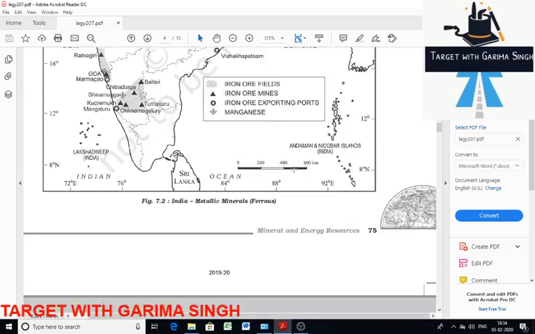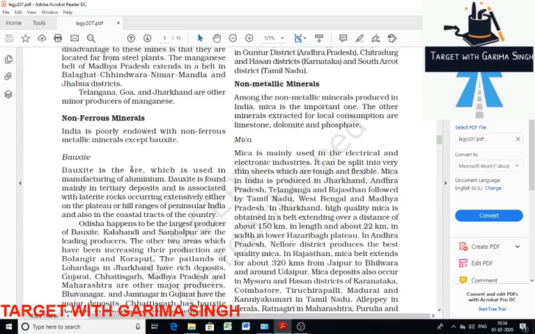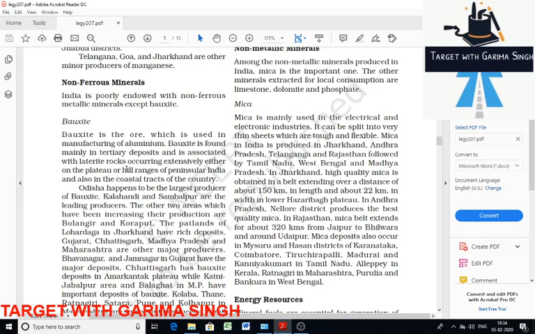Then we will discuss non-ferrous minerals, like bauxite. Bauxite is the ore used to manufacture aluminium. Aluminium deposits are found in laterite rock, mostly in the plateau or hilly region of peninsular India. Odisha is the largest producer of bauxite.